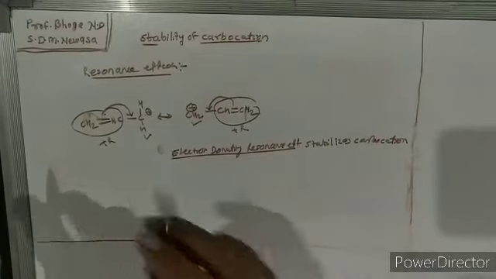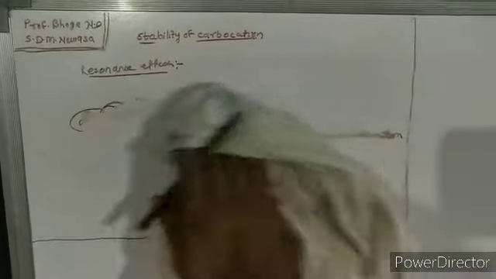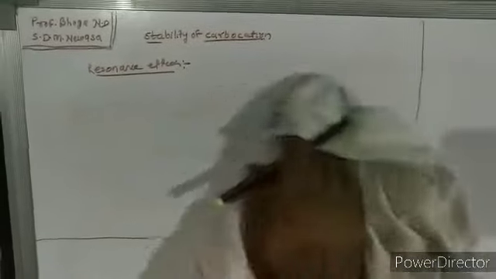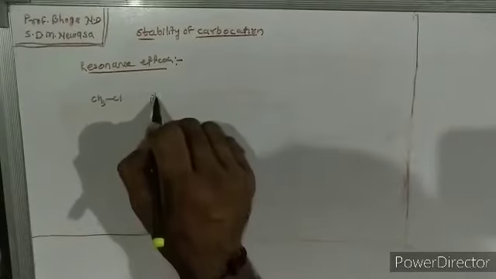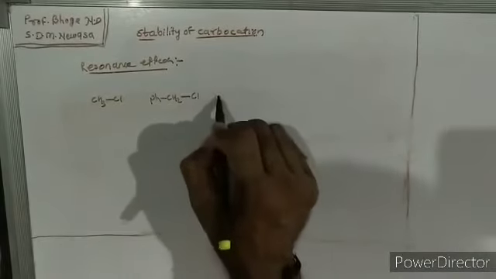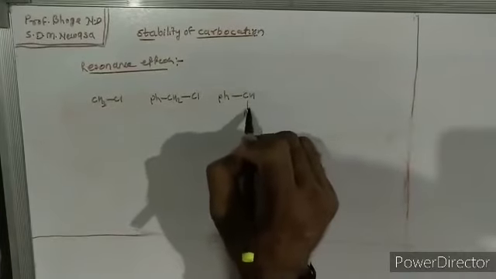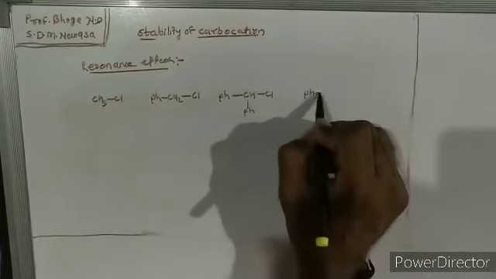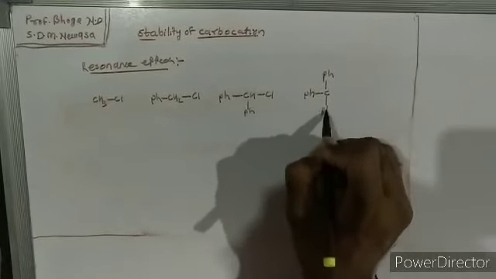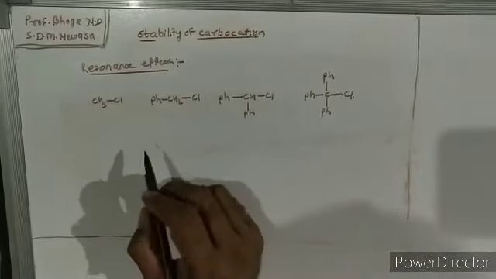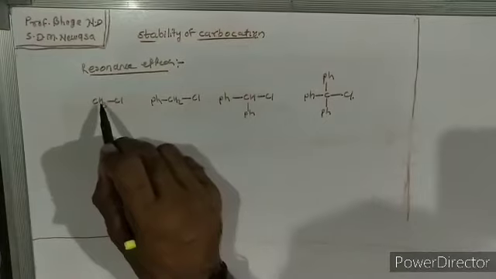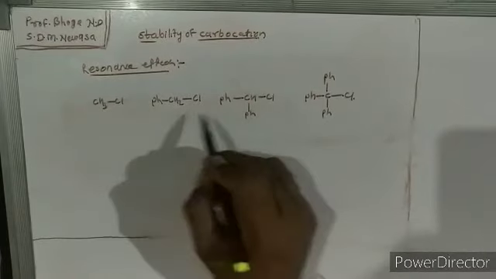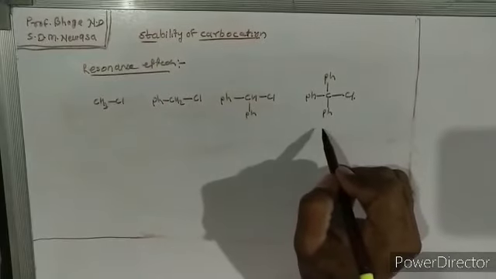Let's take the example of the benzylic system. The benzylic system is stabilized due to the resonance effect. So for that purpose, let's compare the benzyl system with methyl chloride: PhCH2Cl, Ph2CHCl, Ph3CCl. Okay, so this is methyl chloride, benzyl chloride. Here three hydrogens are replaced by phenyl, and we get this compound, triphenyl methyl chloride.